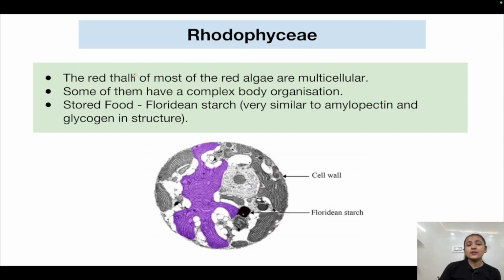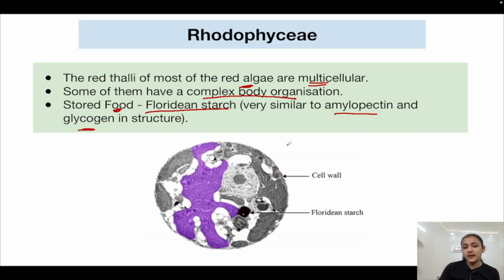The thalli of most of the red algae are multicellular, and some of them may even have a complex body organization, with the thallus differentiated into various structures. They store food in the form of Floridian starch. Now this is very similar to amylopectin or glycogen in structure. It is not the same as amylopectin or glycogen. This point is mentioning that it is similar to these compounds in structure. What is the stored food of red algae?